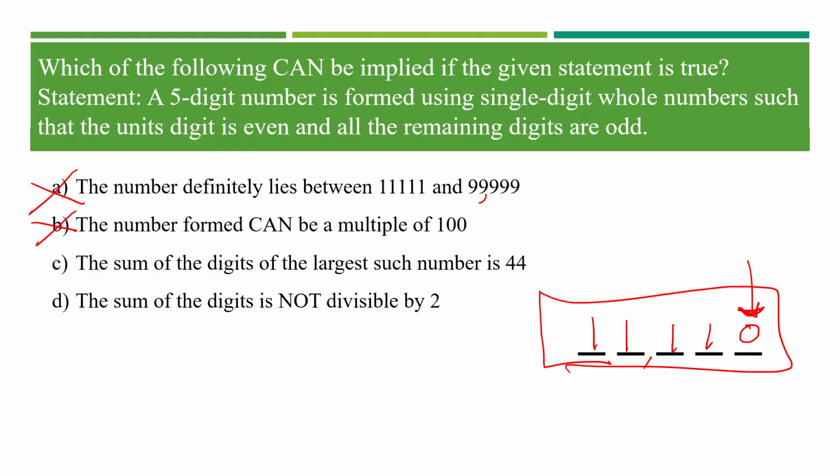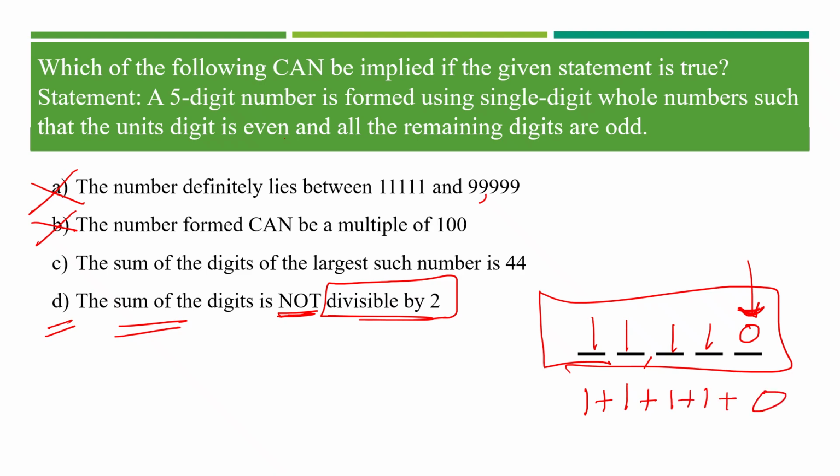Let me go with option D first, because it's easy to understand. The sum of the digits is not divisible by 2. Okay, the sum of digits. Let me add 1, 1, 1, 1, and 0.